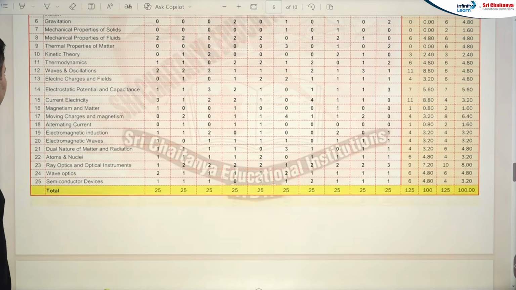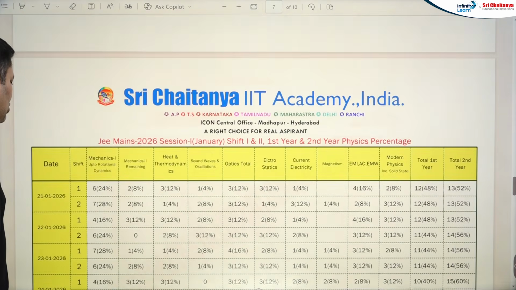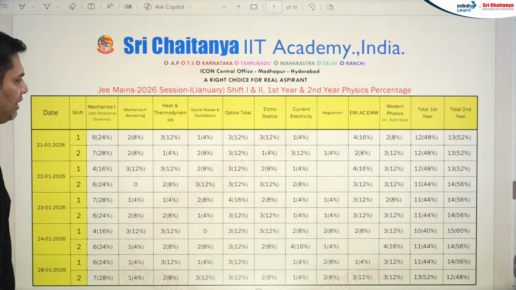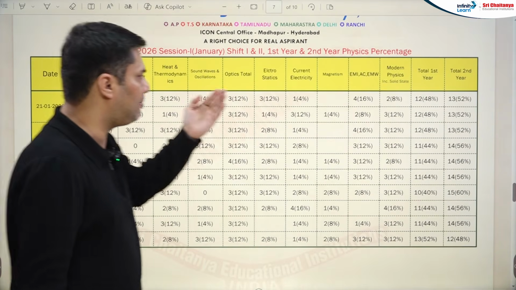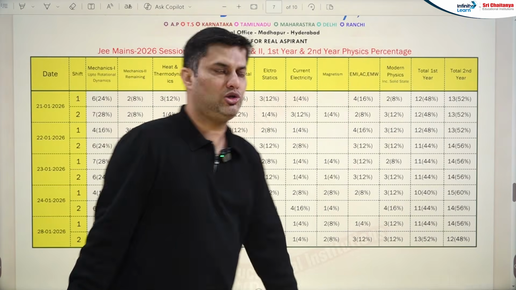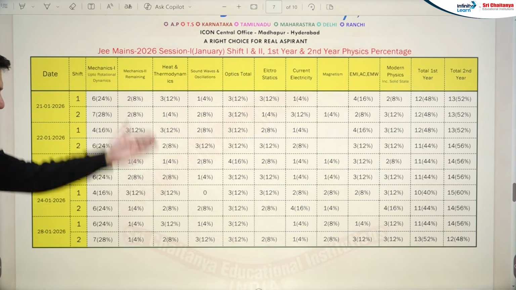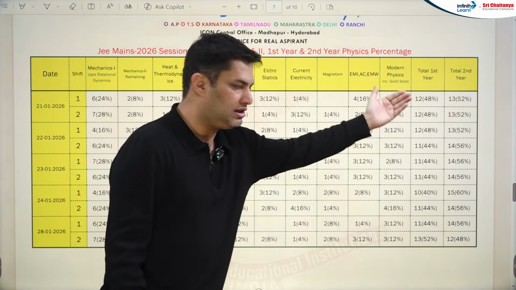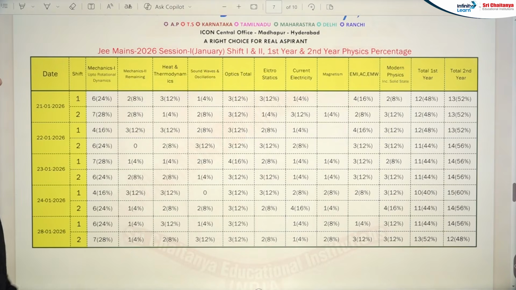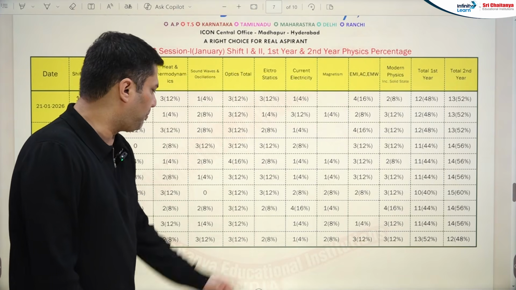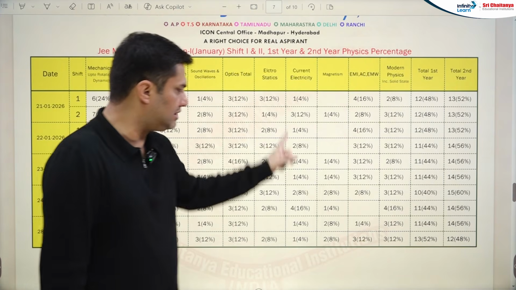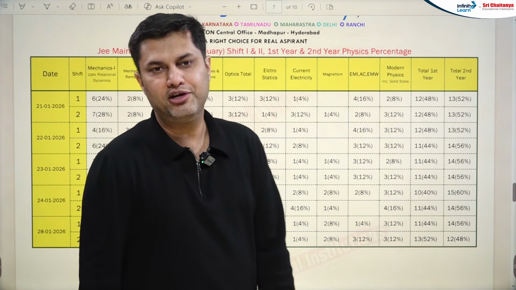If you talk about the weightage department wise: mechanics 1, 2, heat thermodynamics, sound waves, optics, electrostatics, current electricity, magnetism, EMI, AC, modern, everything. You can see the weightage and the number of questions in each and every shift. Okay. So clearly you can see the mechanics part is being asked, especially the first part of mechanics. Optics is also having a good weightage. Current electricity is also having a good weightage in physics.